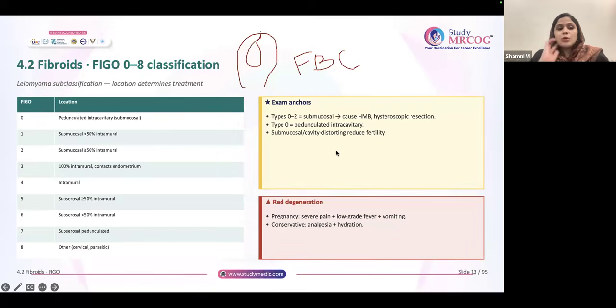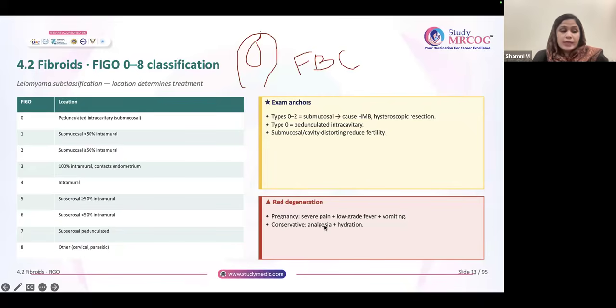Okay. And here you have to understand that 0, 1, 2, you can do a hysteroscopic resection if they are causing symptoms, provided they are less than 5 centimeter in size. That is also important. And you should understand that generally submucous fibroid is the one which impairs or reduces fertility.